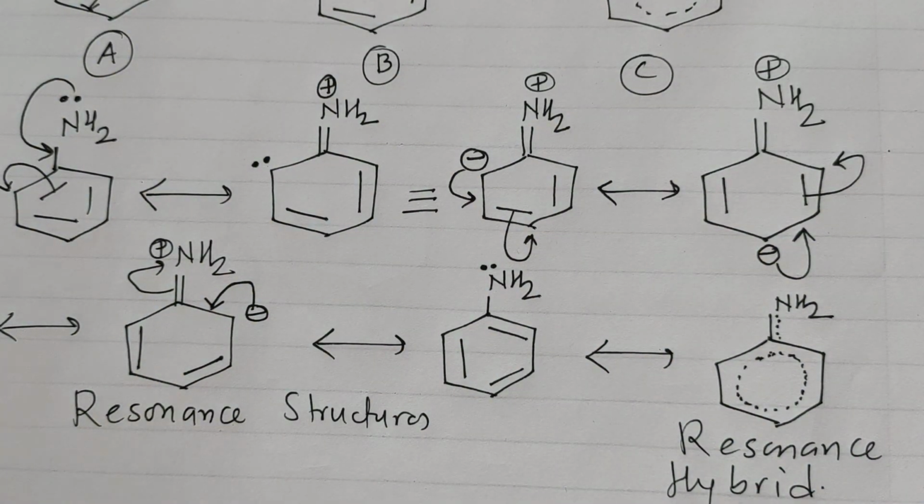So this was all about the electron donating group attached to benzene, and how we can show the structure. Now in the next video we are going to see the electron withdrawing group attached to benzene.